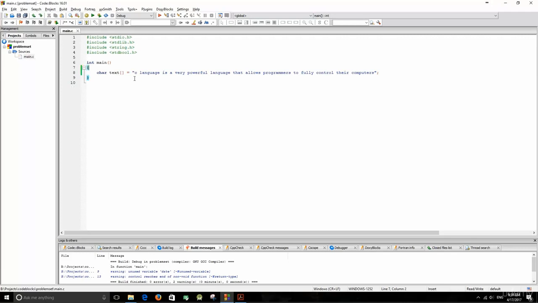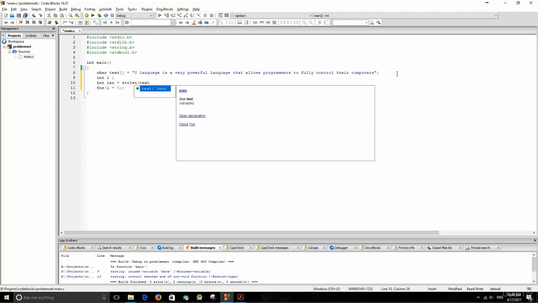So, let's do it in code, okay? The first thing we have to do is to iterate through the whole string, and whenever we find a capital letter C, we're going to make it a small letter c. So there we have an iterator i, and i starts at 0. Let's get the length of the text: len equals strlen of the text. So now we know the length of the text. Now let's iterate through all that text: for i less than len, i plus plus. That will allow us to access every character of that string.